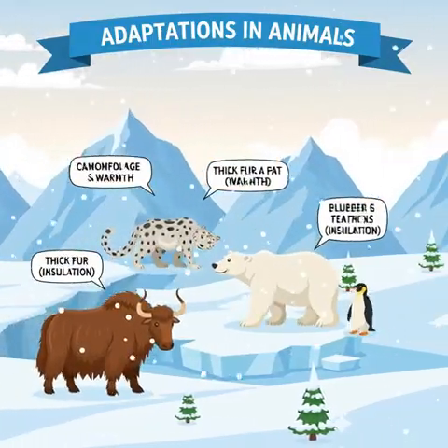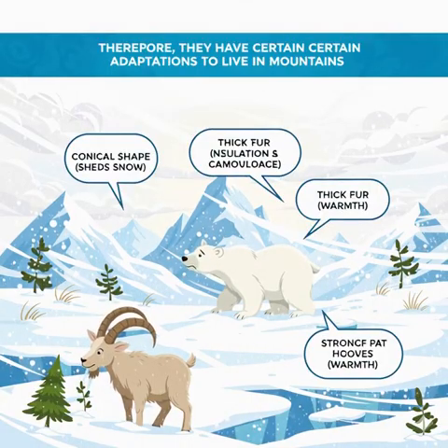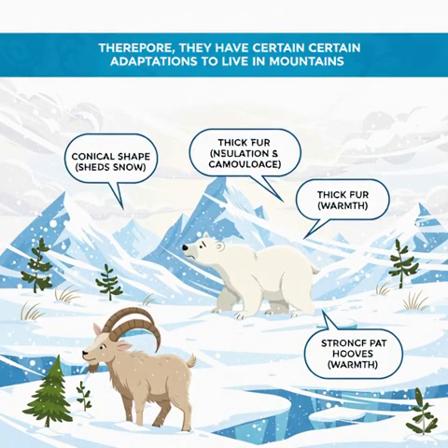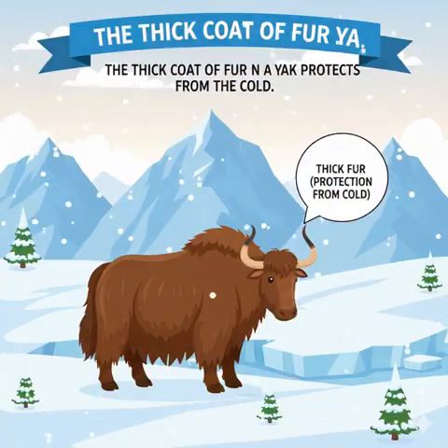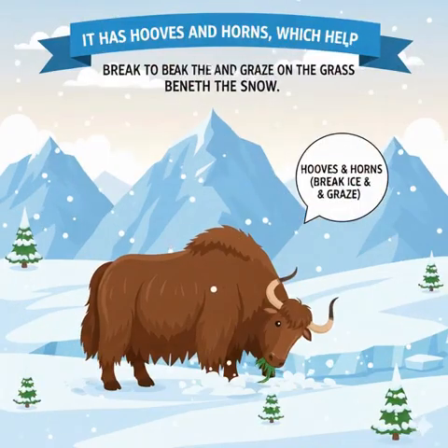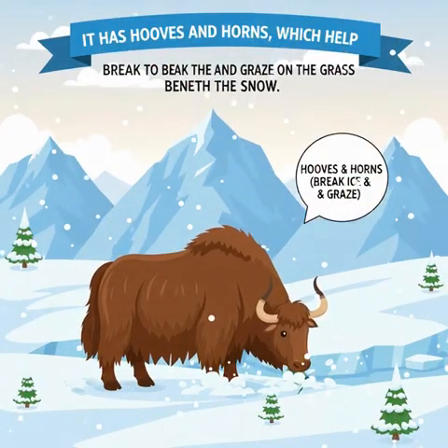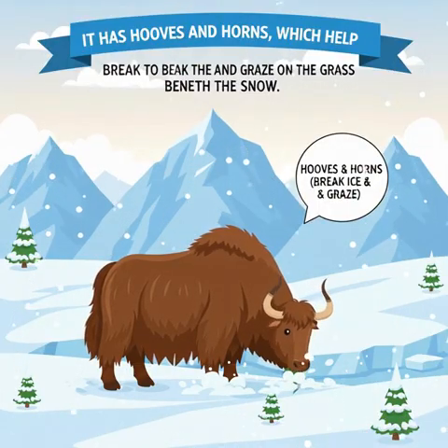Adaptations in animals. Yak, snow leopard, penguin and polar bear found in the Arctic areas are some animals that live in mountains. The thick coat of fur on a yak protects it from the cold. It has hooves and horns, which help to break the ice and graze on the grass beneath the snow.